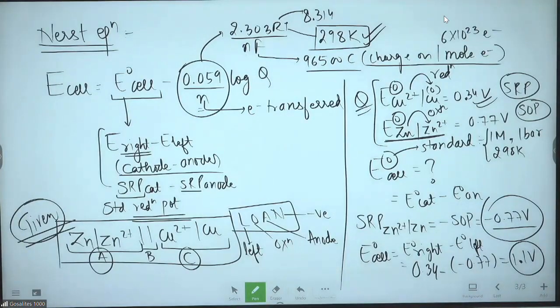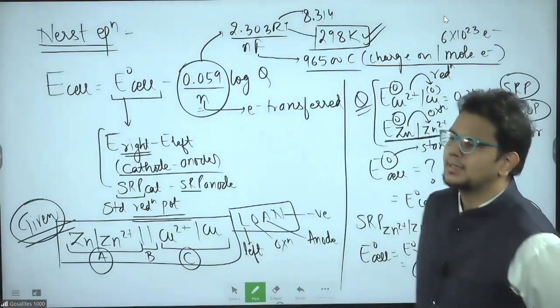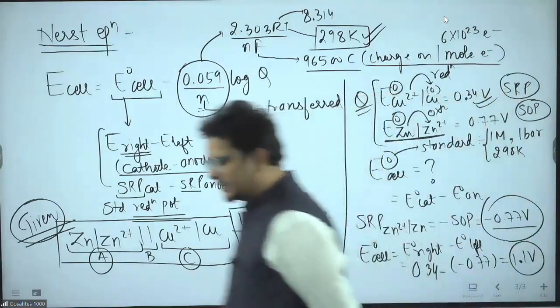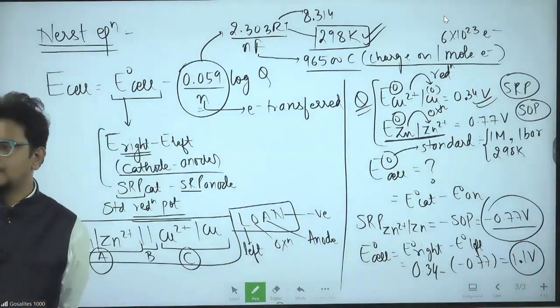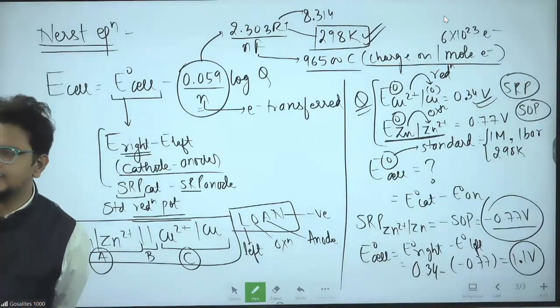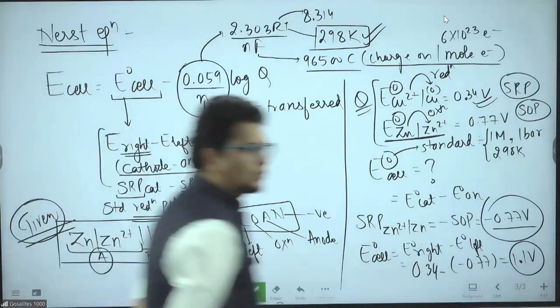Here any doubt? Where is the doubt? If you are randomly saying to repeat the whole slide, that is time pass. If the whole slide is the doubt, that means you are not listening properly. Equation writing, where is the equation? Again the same time pass question. Okay, I assume there is no doubt.